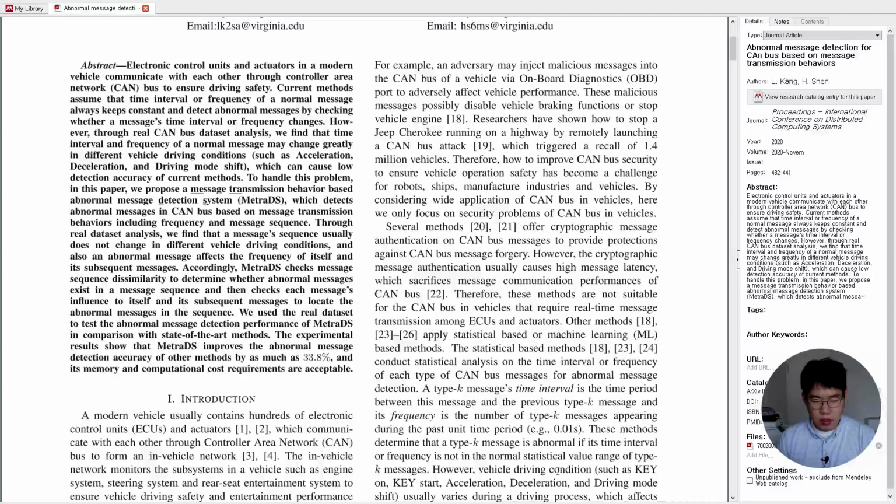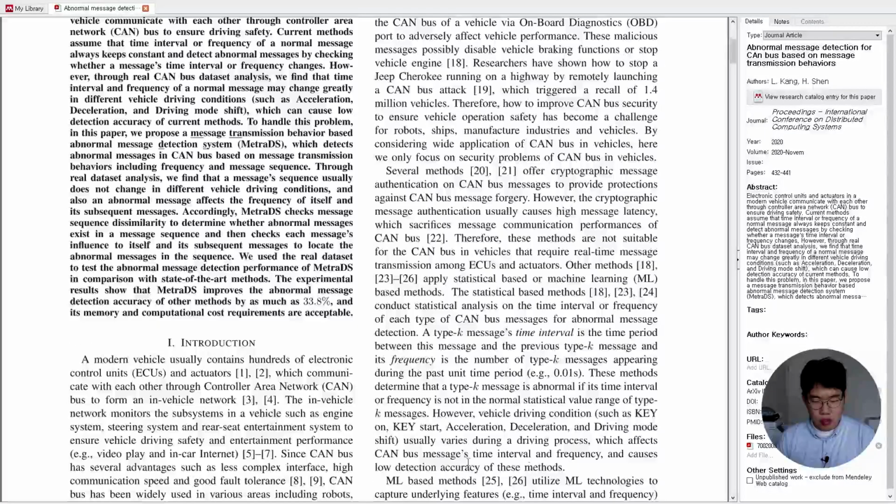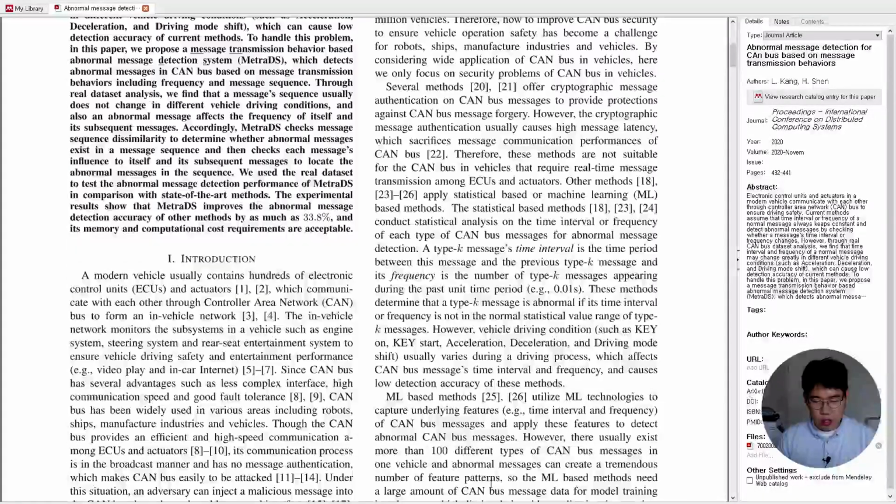However, vehicle driving conditions such as key on, key start, acceleration, deceleration, and driving mode shift usually vary during a driving process, which affect CAN bus message time interval and frequency, and cause low detection accuracy of these methods. Machine learning-based methods utilize machine learning technologies to capture underlying features, for example time interval and frequency of CAN bus messages, and apply these features to detect abnormal CAN bus messages.